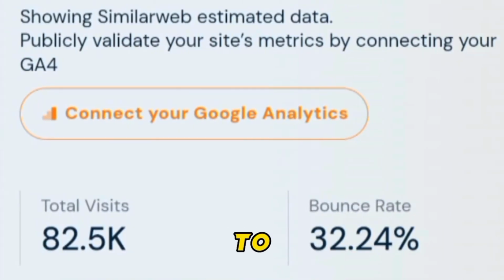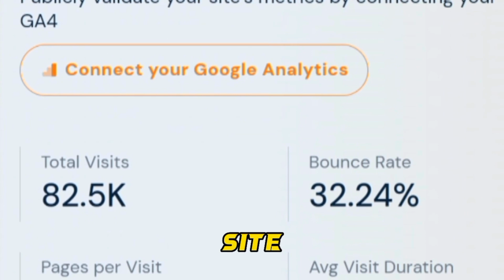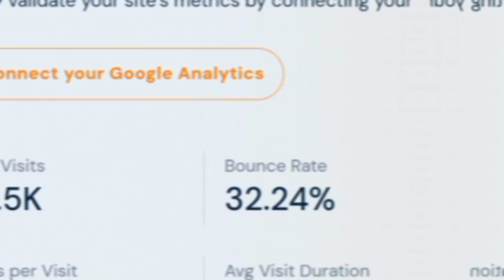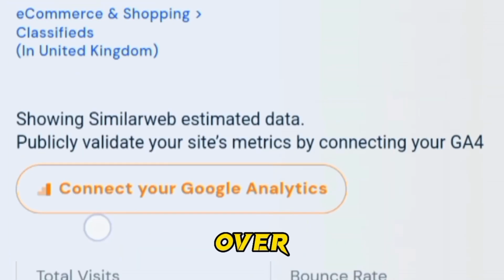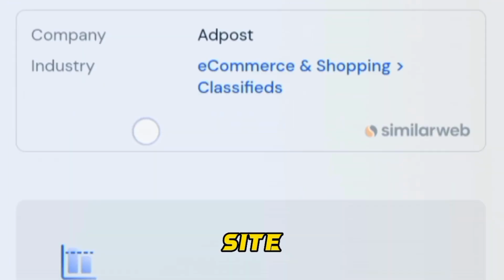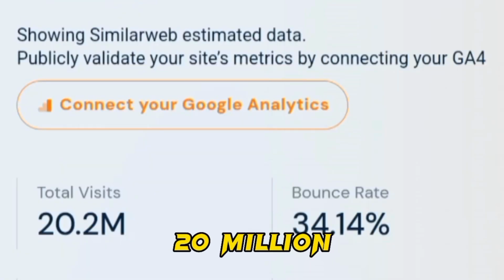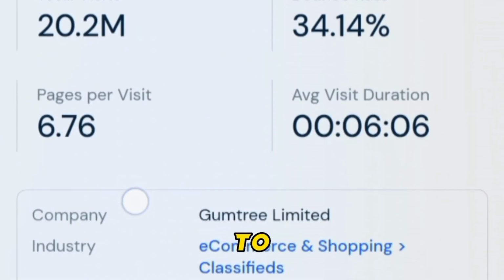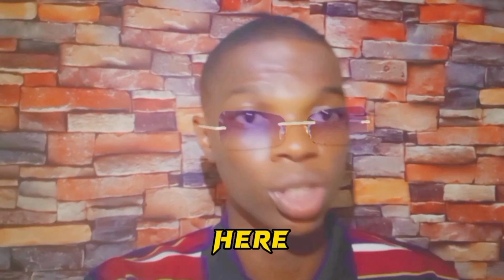So if I come over to this site right here, you are going to notice that this site has gotten over 2,000 plus visitors in the last 30 days, compared to the other site that has gotten over 237,000 visitors in the last 30 days. This other site has also gotten over 20 million monthly visitors. So today I'm showing you this just to tell you the potential of how many people you could reach by just posting a free ad on these websites.